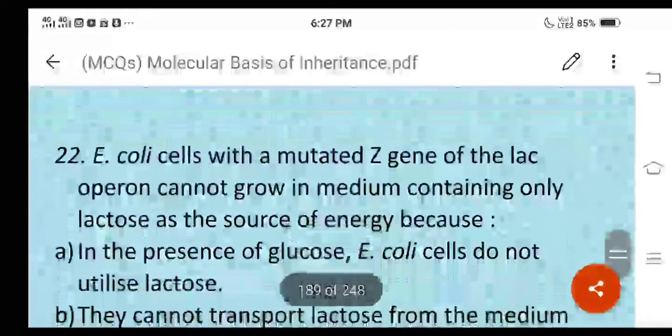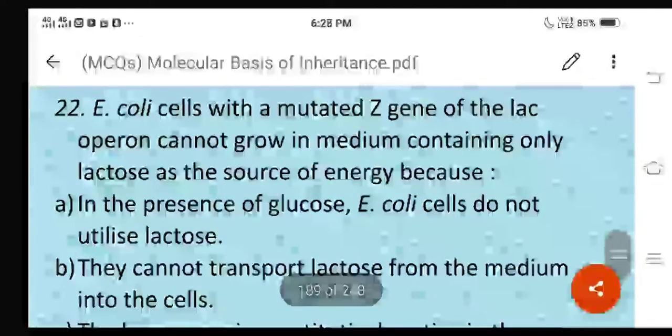Then question number 22. E. coli cells with a mutated Z gene of the lac operon cannot grow in medium containing only lactose as the source of energy because... I'll read out the question once again. What are the different options here?